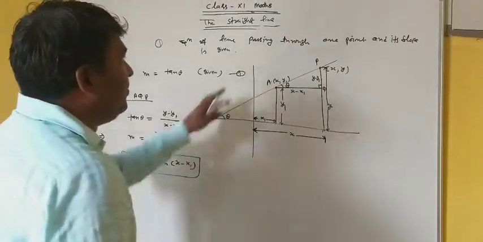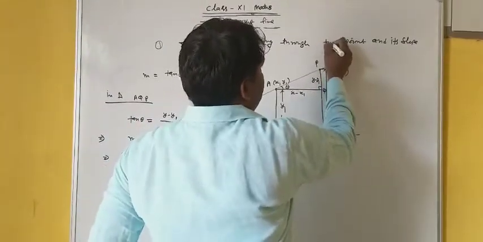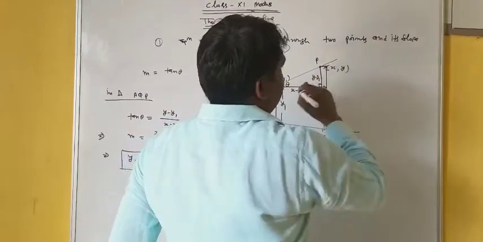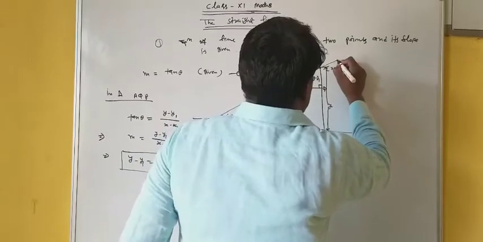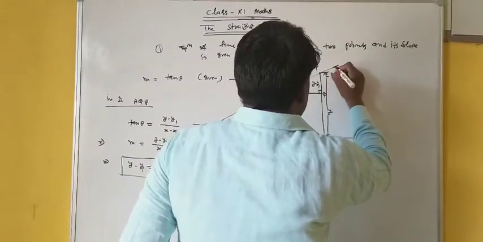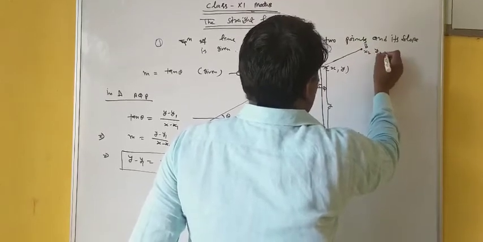Now, the equation of a line passing through 2 points this time. Suppose the points are A and B, with coordinates x2, y2.